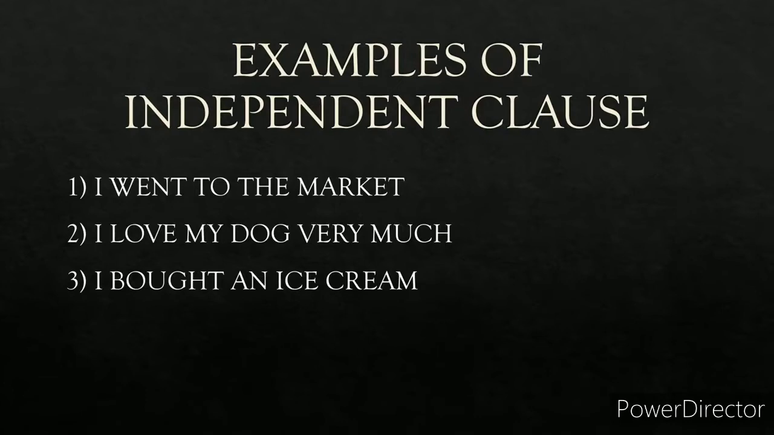Third one, I bought an ice cream. Here I is the subject. Why is I the subject? Because I is the doer of the action, or you can say the sentence is about I. So I is the subject, bought is a verb. So it becomes a complete sentence, and that's why it's an example of an independent clause.